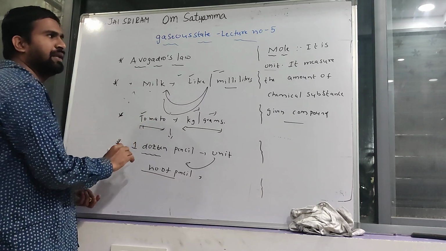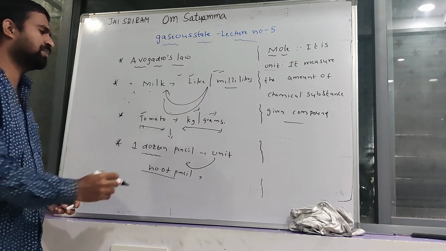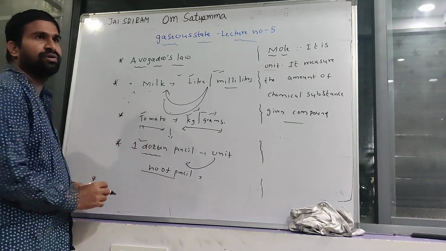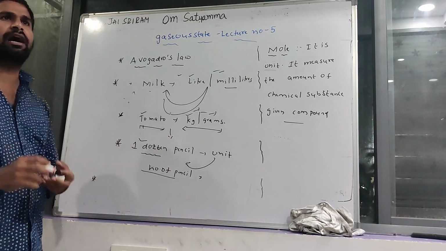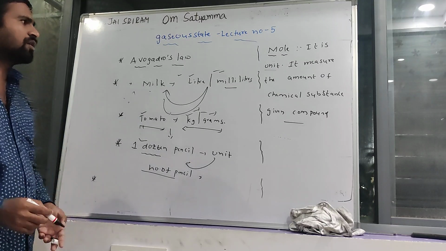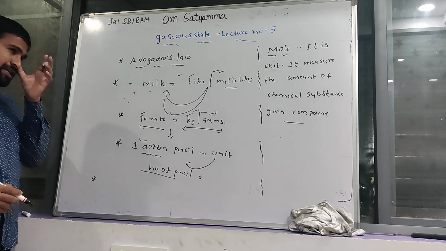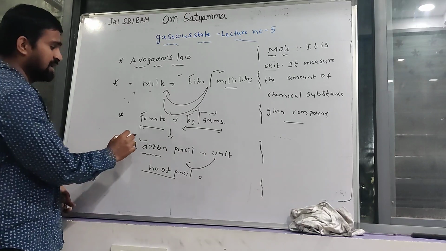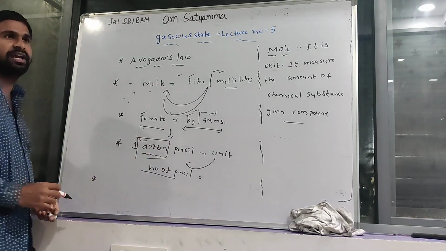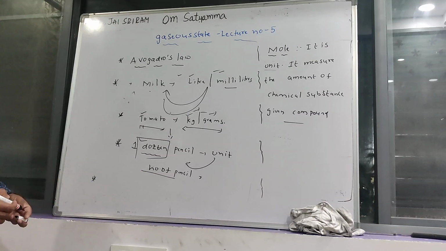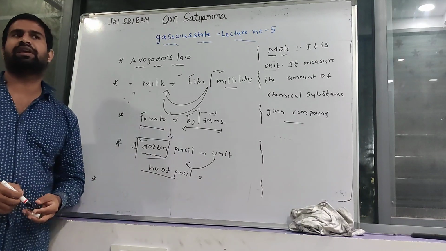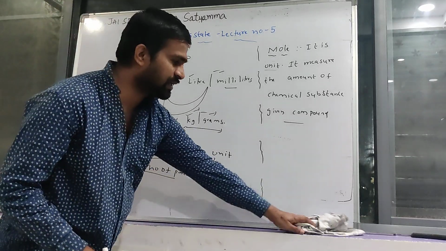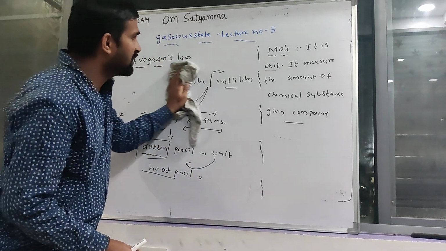Tomatoes, a solid material, are measured in kg or grams. Dozen is also a unit. It measures the number of pens or pencils, or fruits, like 1 dozen apples, 1 dozen oranges. Dozen also measures the number of species present in a given amount. Clear?